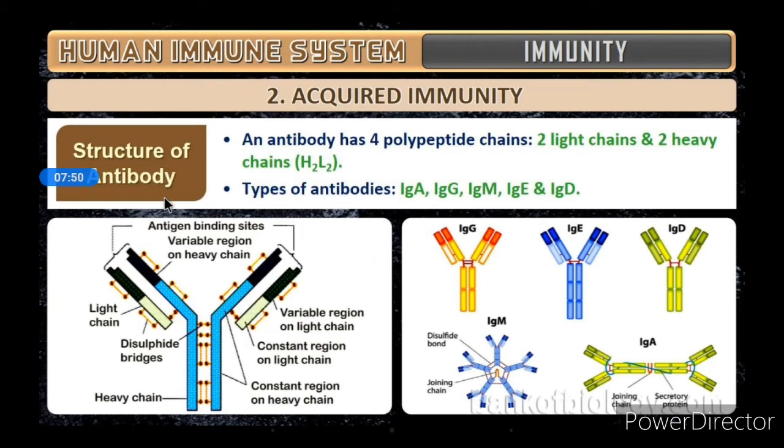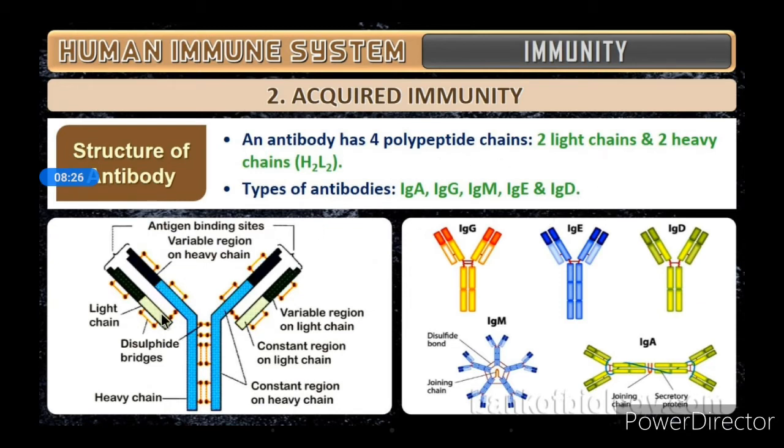Then comes the structure of antibody. An antibody has 4 polypeptide chains. Okay, here you can see, and the same is given in your textbook also, page number 151. Structure of antibody is very important. It consists of 4 polypeptide chains, 2 light chains and 2 heavy chains. That is represented here as H2L2, that means 2 heavy chains and 2 light chains. And the types of antibodies are IgA, IgG, IgM, IgE and IgD. These are different types of antibodies.